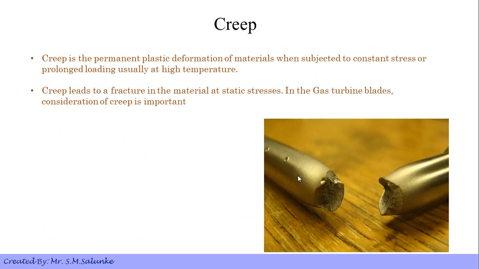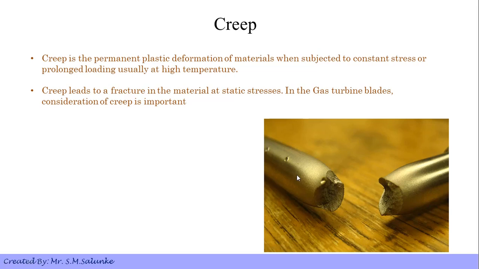Next is creep. Creep is the permanent plastic deformation of a material when subjected to constant stress or prolonged loading, usually at a high temperature. Unlike fatigue, where the load is applied in a cyclic manner after some interval of time, in case of creep the load is applied for a longer time.